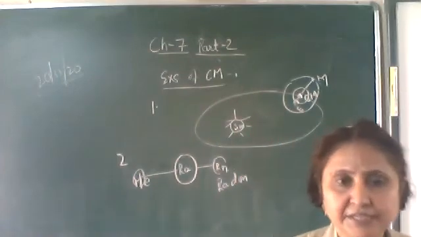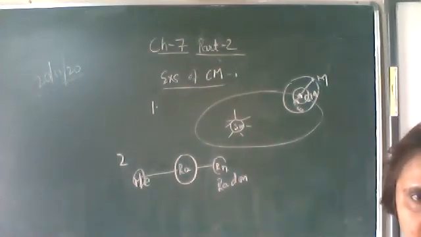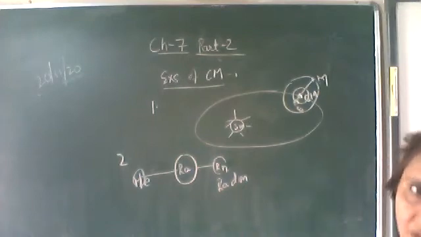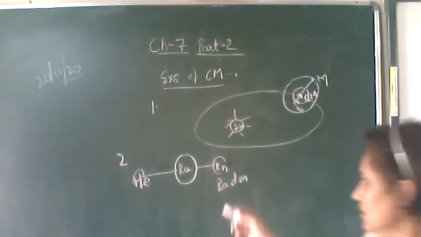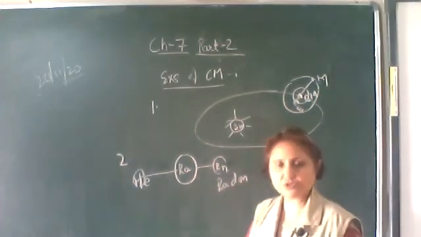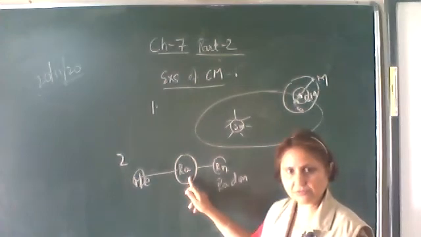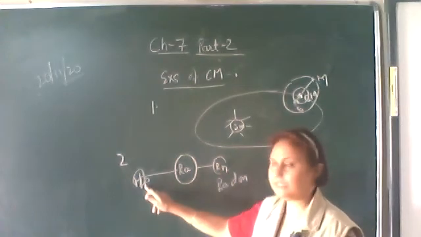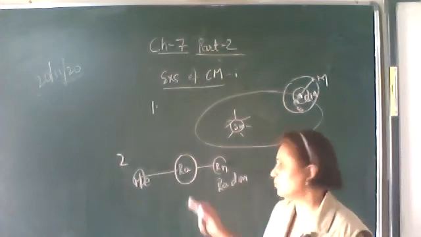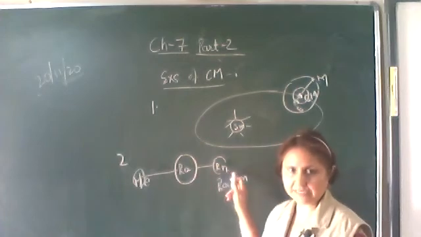When it disintegrates into these two parts, no external forces are acting. We are not hammering this radon. Due to internal forces, it disintegrates into radon and helium. Now, if the radium nucleus is at rest, the radon and the helium nucleus will move in the opposite direction.